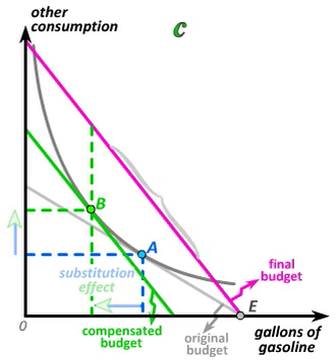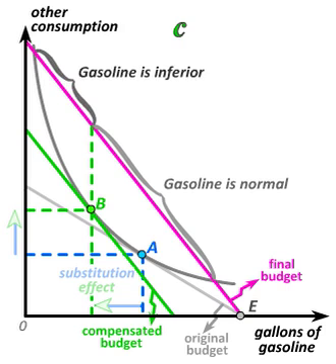If we end up to the right of that green dashed line, then gasoline consumption went up with an increase in income, and gasoline is therefore a normal good. If we end up to the left of bundle B, on the other hand, then gasoline consumption went down with an increase in income from the green to the magenta budget, and gasoline is therefore an inferior good.